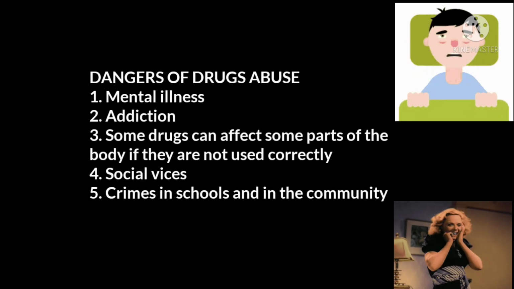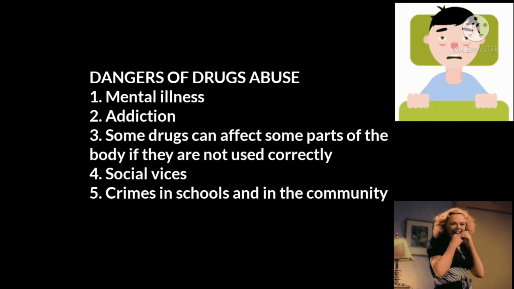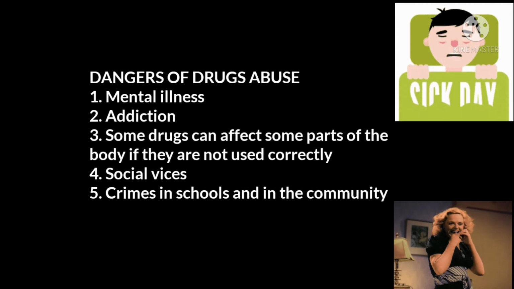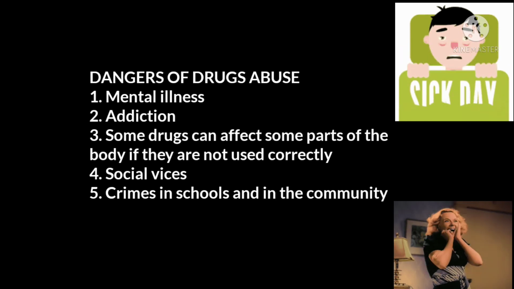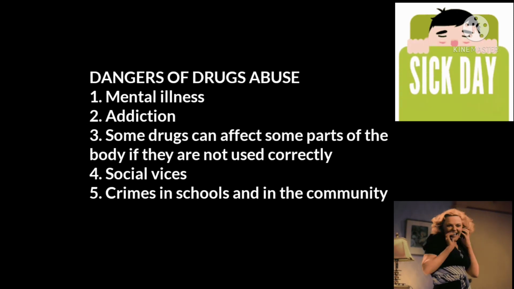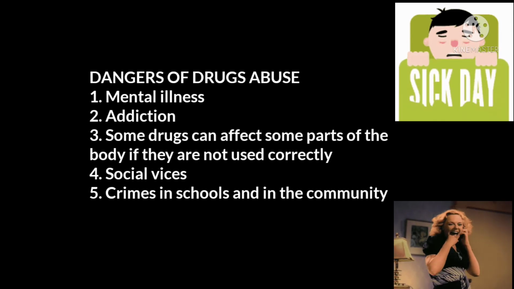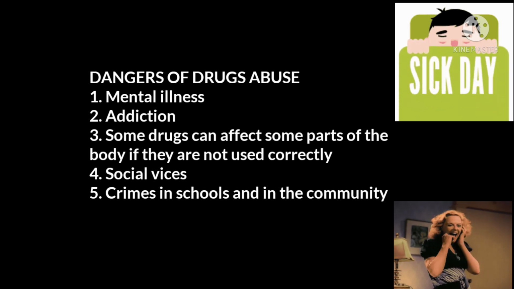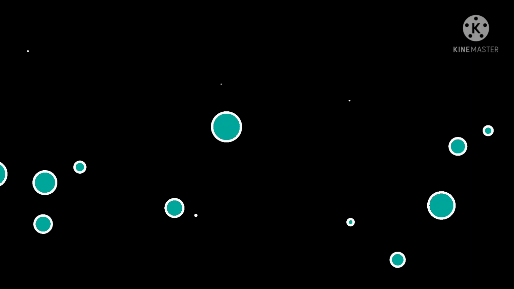Now let's see dangers of drug abuse. Number 1, mental illness or person may run mad. Number 2, addiction. Number 3, some drugs can affect some parts of the body if they are not used correctly. Number 4, social vice. Number 5, crime in schools and in the community. Some people who take illegal drugs become criminals. They destroy lives and properties. People who take illegal drugs also drop out of school. Drug abuse or misuse can cause sudden death.